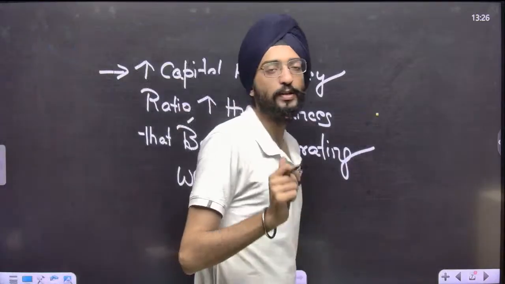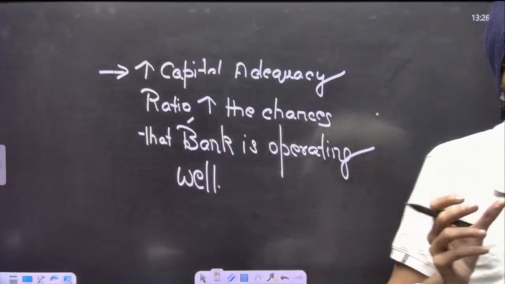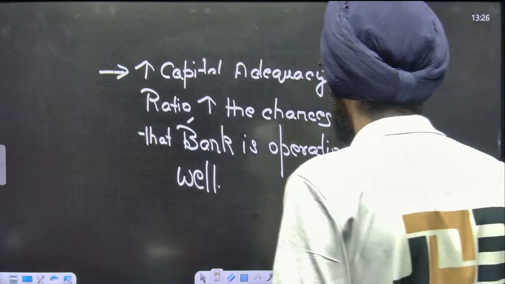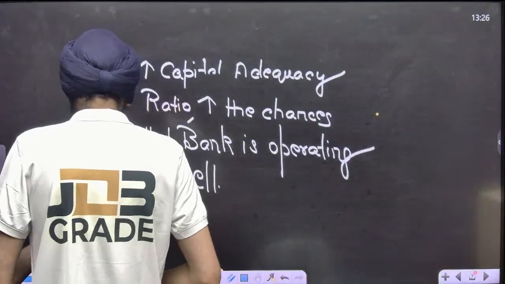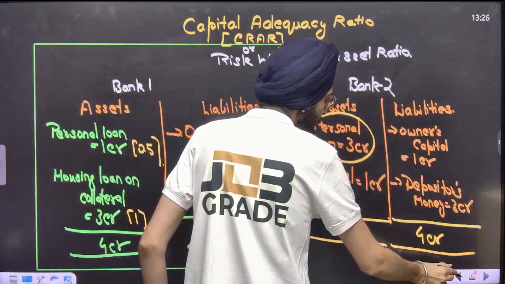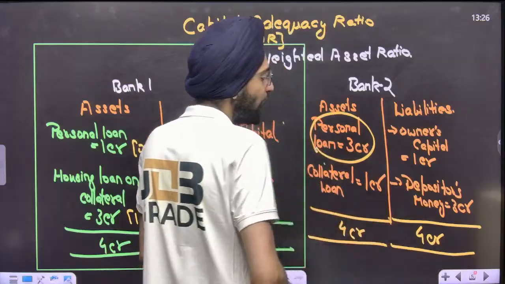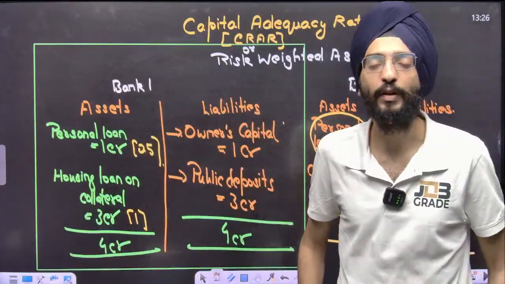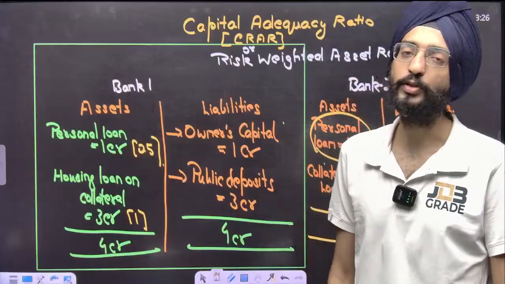Let me revise this again for you, because it's one of the most important topics. Let's see how it impacts. We have heard that Basel norms came out, especially Basel III, which came out in the aftermath of the 2008 financial crisis. What's the reason?